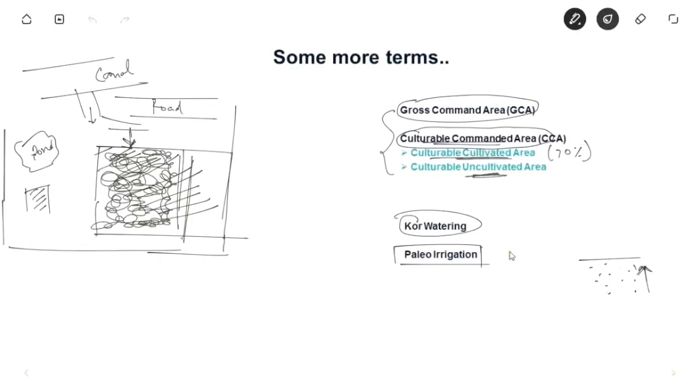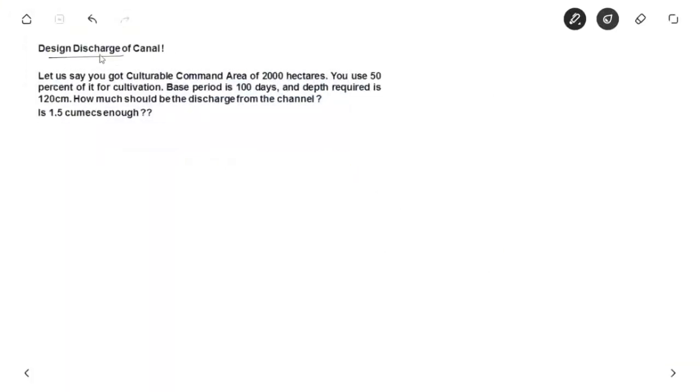One more problem: design discharge of a canal. Let us say you have a cultivable command area of 2000 hectare, and 50% is for cultivation. 50% of 2000 is 50 by 100 into 2000, which is equal to 1000 hectares.